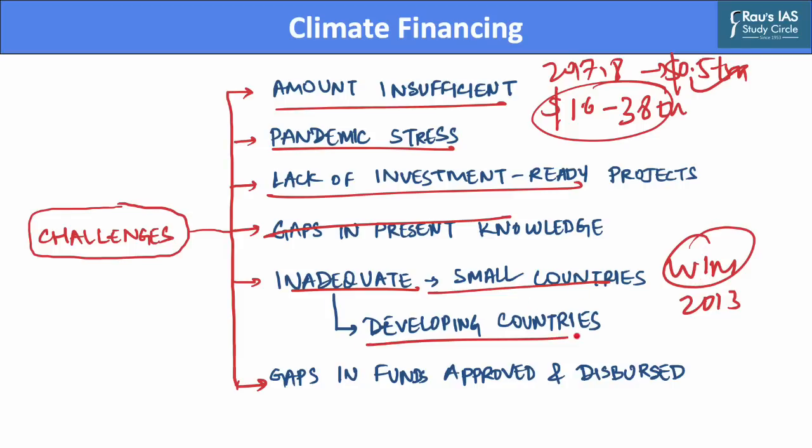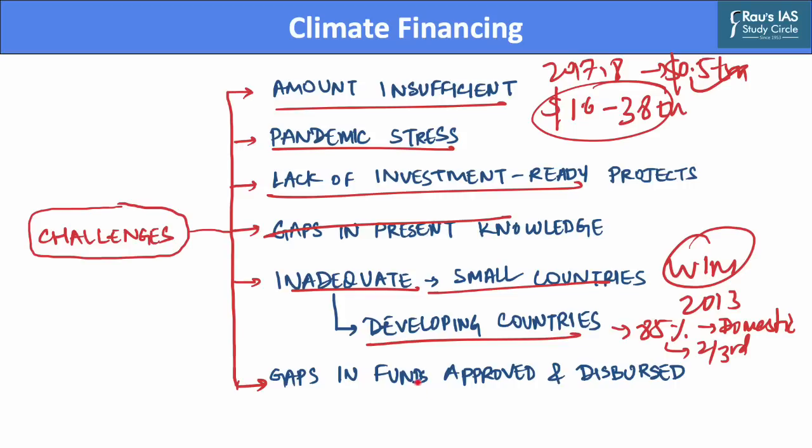Also, developing countries have been facing obstacles in accessing international climate finance. For instance, in India, 85% of climate financing is sourced from domestic sources, with private players such as commercial banks and corporations accounting for two-thirds of such funds. And this can be attributed to lack of efficient delivery channels and low awareness among policy makers.